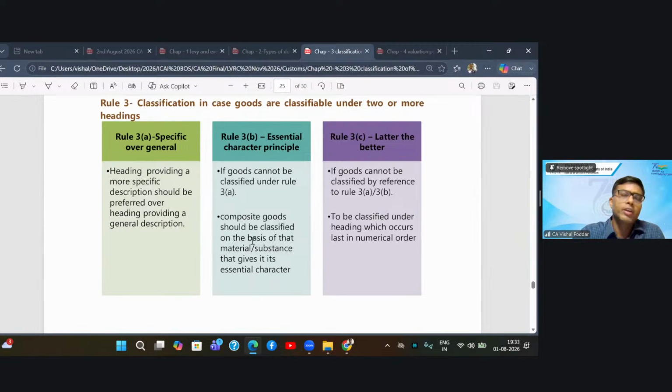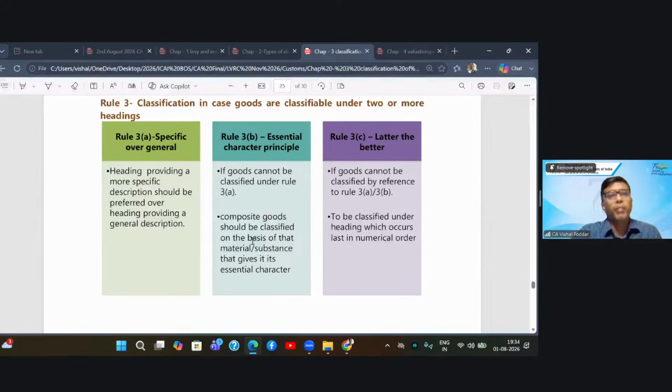Now, how to determine the nature or character of your product? For this, you should see the usability of your product, the functionality of your product, and the qualities, the scientific and technical specifications of your product. Then, using these features, you will determine which heading is giving the true character of your product, and you will classify your product over there.